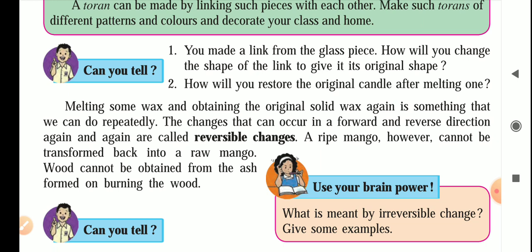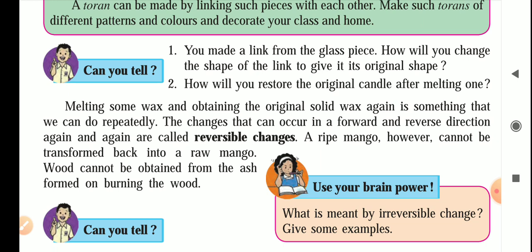So here one question is asked, what is meant by irreversible change? Give some examples. So if you make any changes to an object or matter, and if these changes are permanent, you can't obtain the original object again, then it will be called an irreversible change. And what is the example? Ripening of a mango or burning of wood.